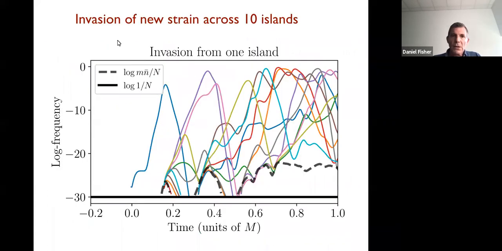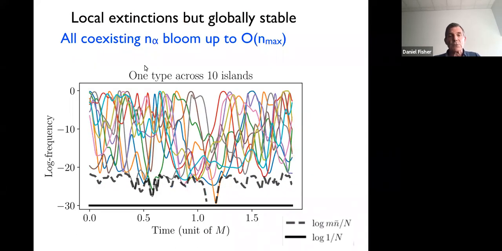Okay. Now here's one where a new strain can actually come in. It comes in on one island, goes across all the islands. So here I'm showing the same strain on multiple islands. And then it can coexist, can persist over all the islands. It can have a local extinction here, but it comes in from the other islands enough to bring this back. So this is what a substantial fraction of all the types will do, or in some parameter ranges, a very large fraction of all the types will do this. They will persist indefinitely, even though they can have some little local extinctions.